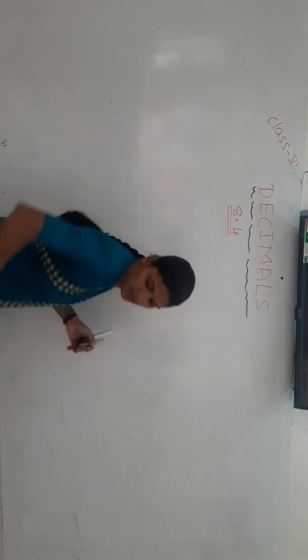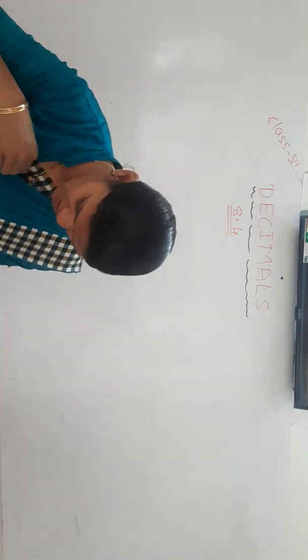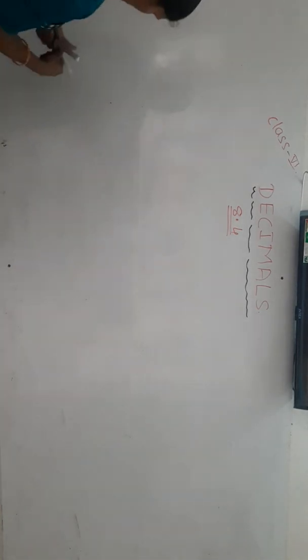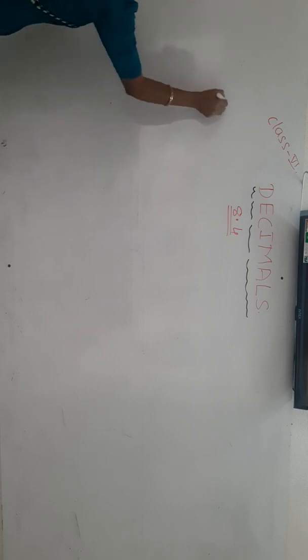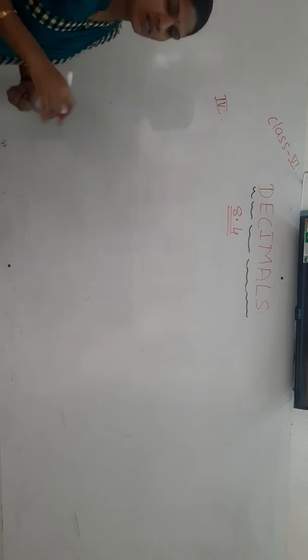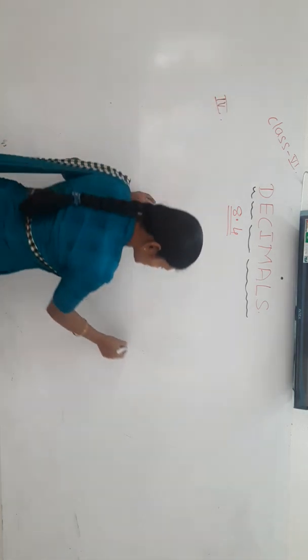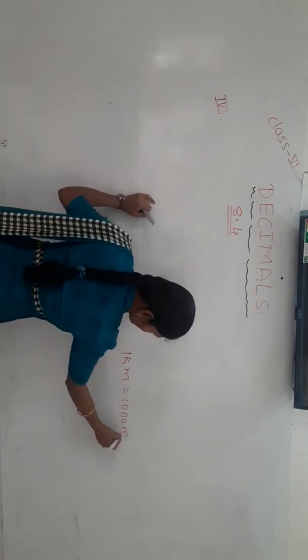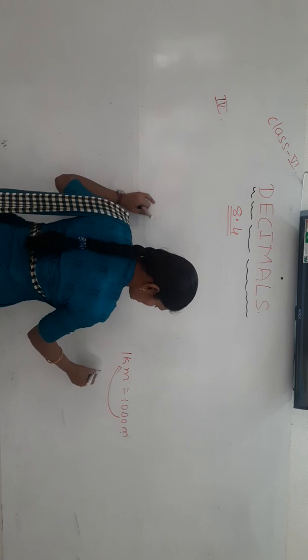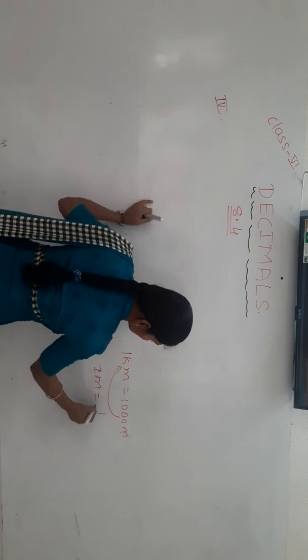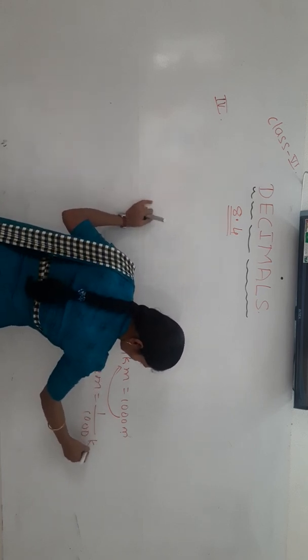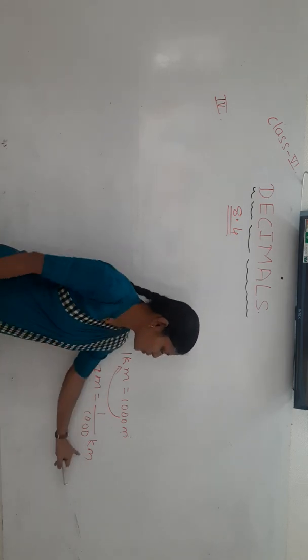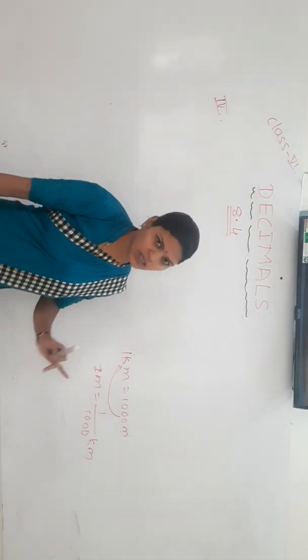This is totally based on uses of the decimal numbers. Fourth one, express as kilometer. To convert meter to kilometer, what do we do? Divide by 1000. Why? Because in 1 kilometer, how many meters? 1000 meters. If you want meter in terms of kilometer, 1 meter equals 1 by 1000 kilometer. So to convert meter to kilometer, divide by 1000.